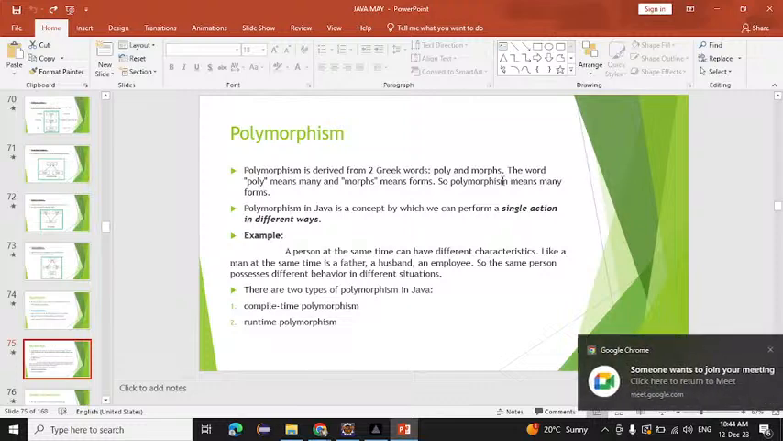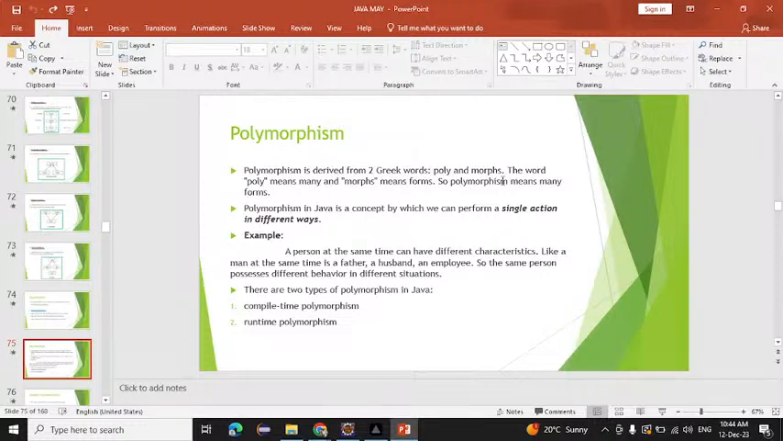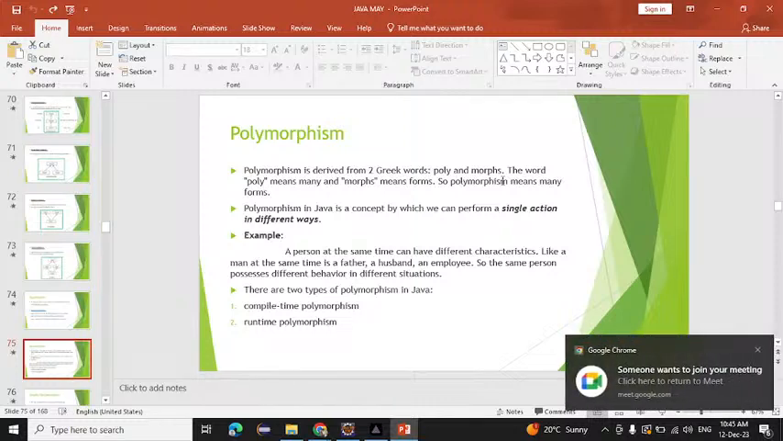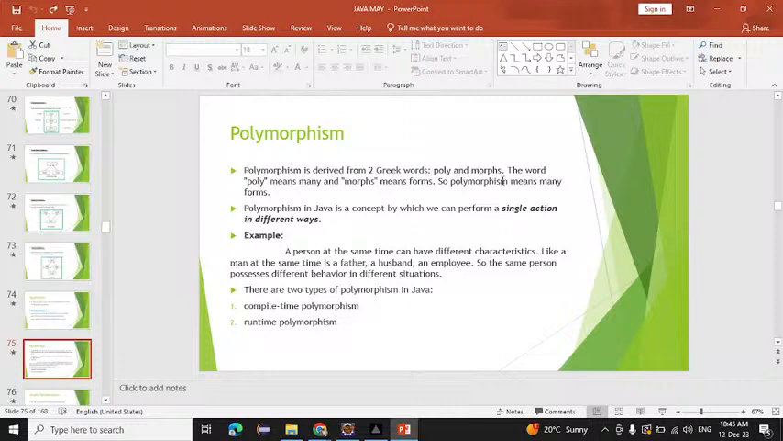A single action can be performed in different ways. A man can be a father, performing the role of a father. A man can be a son. A man can be a teacher also. That is the meaning of polymorphism: a single action performed in different ways in different situations.